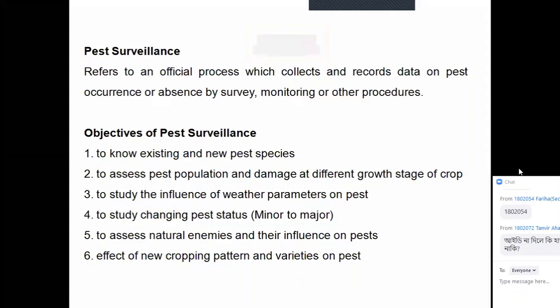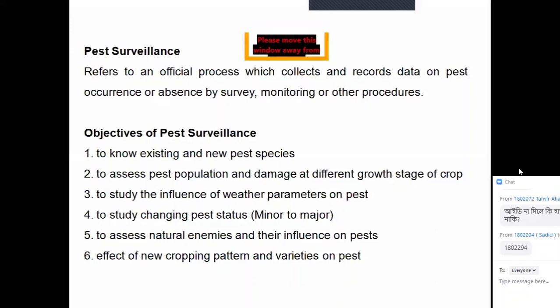Objectives of pest surveillance. Why will we go for surveillance? To know existing and new pest species. For example, for maize, there were some existing insects, like stem borer, aphid, mealybug and so on. But the fall armyworm is a new pest.